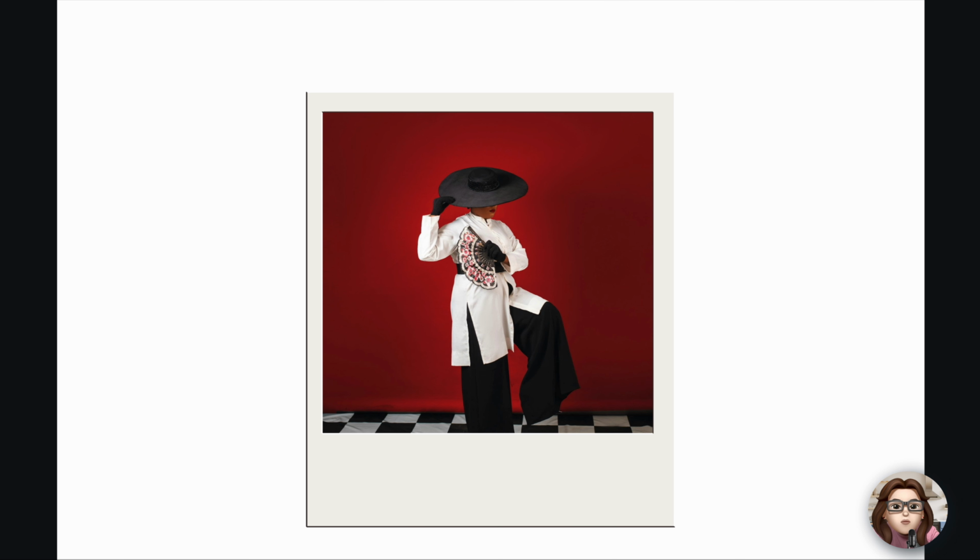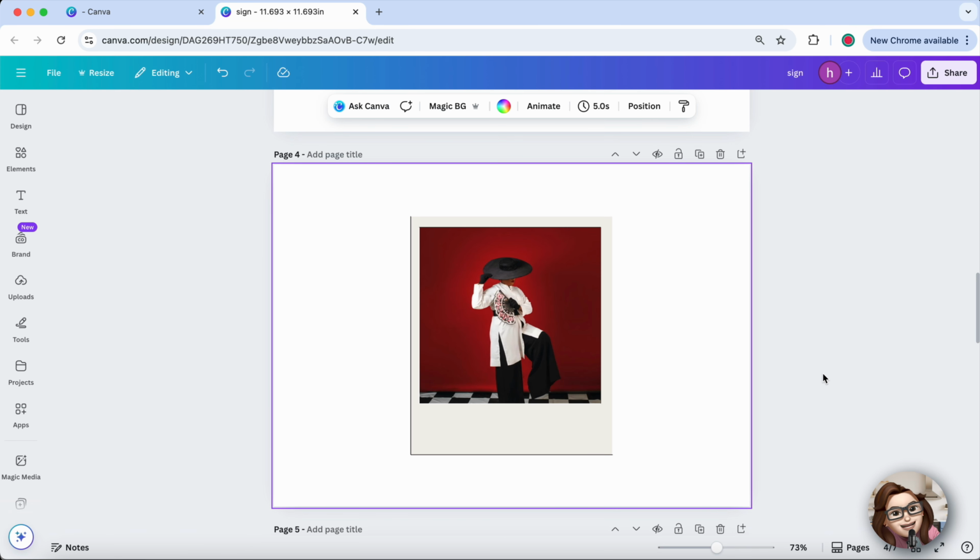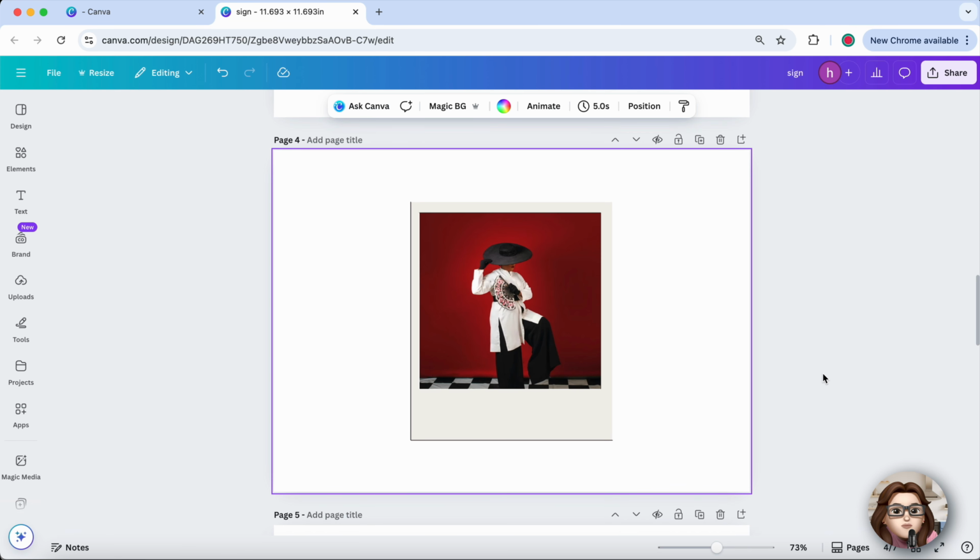When you're ready to exit, just press Escape or click the Exit Full Screen button. That's it! Full screen mode helps you declutter your workspace and design with precision.